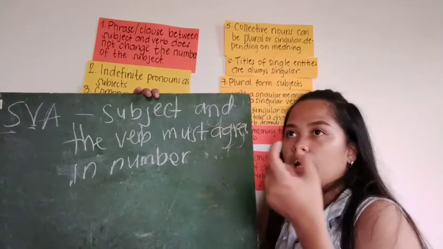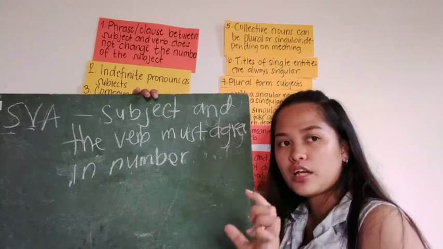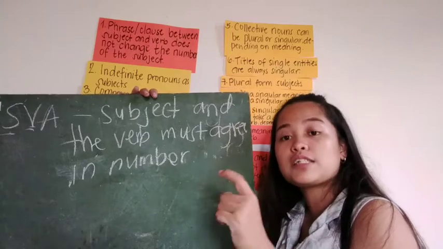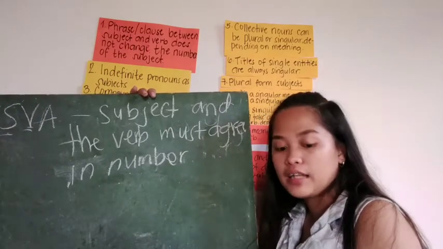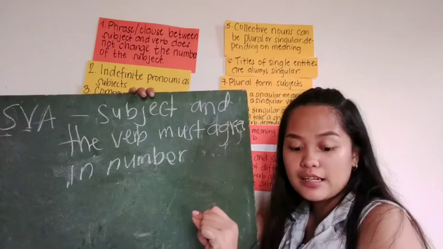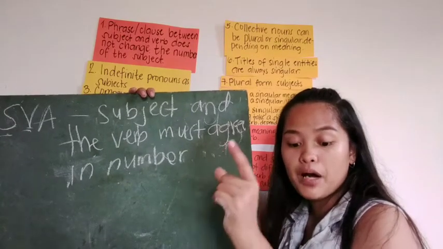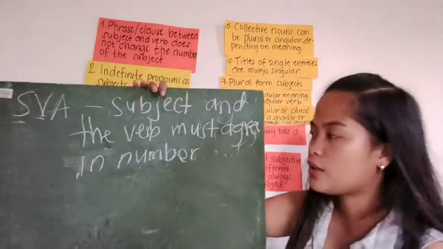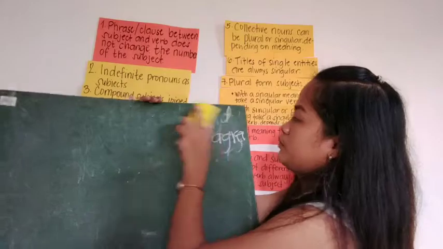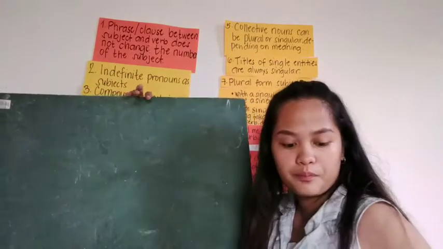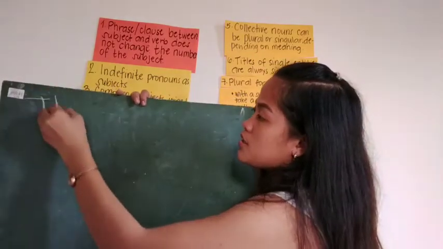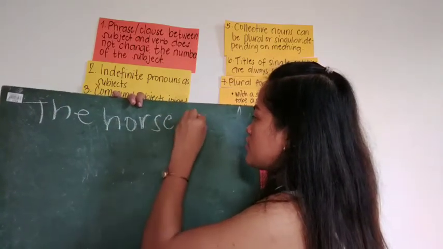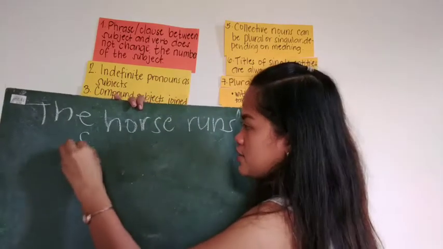Meaning, in present tense, the verb adds an s to the singular form, but the noun removes an s from the singular form. For example: the horse runs faster.